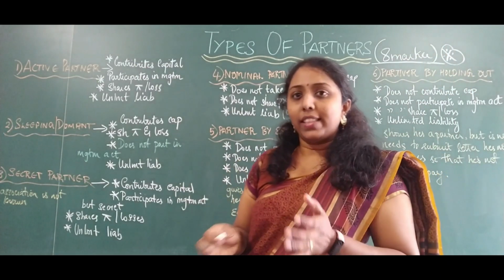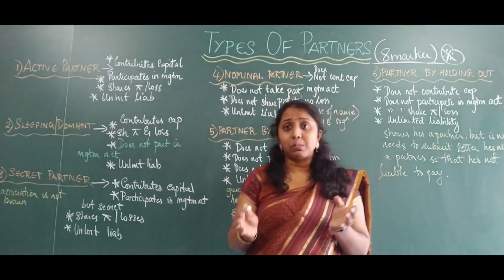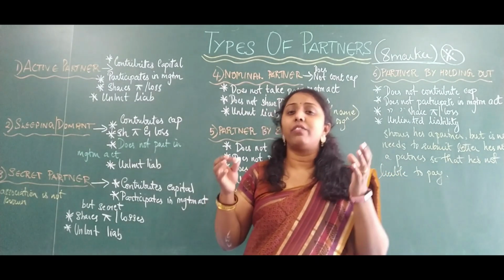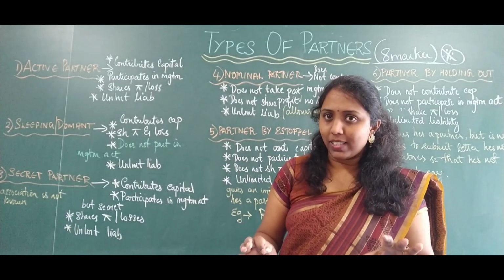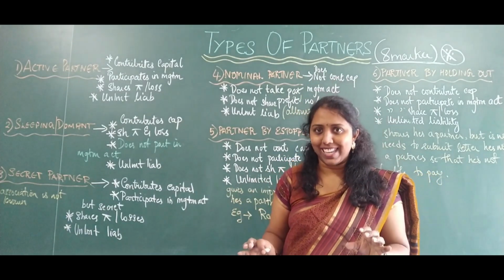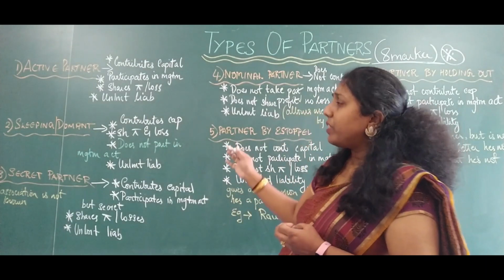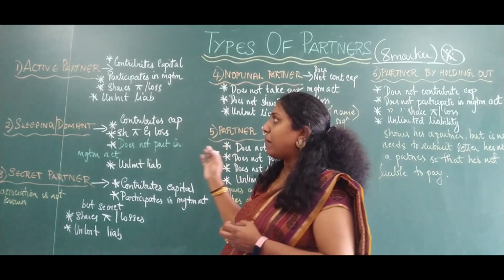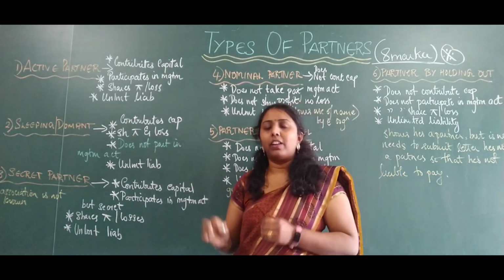So, who are the different types of partners? What is their role? What is their responsibilities? What kind of liabilities do they share? You already know all the partners share unlimited liability. That is something that is known to you. So, the first one going into the types of partners is active partner. Who is an active partner?